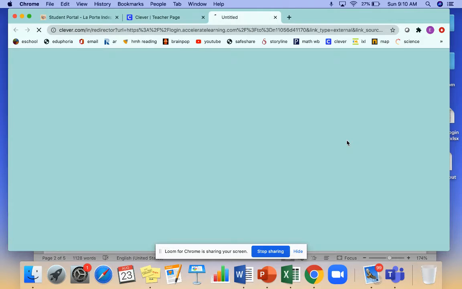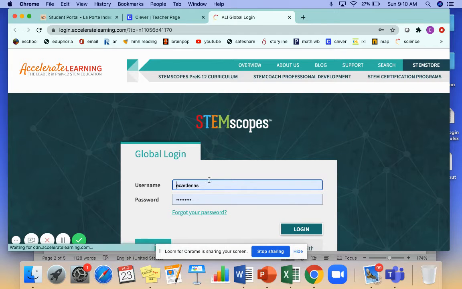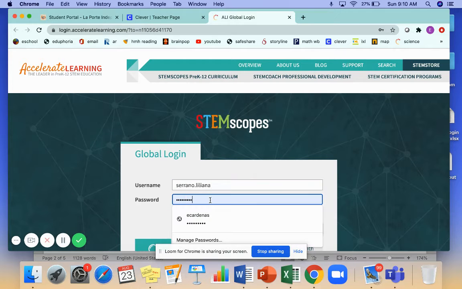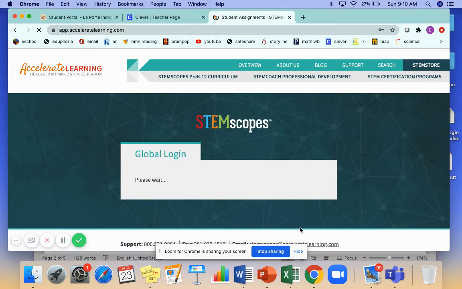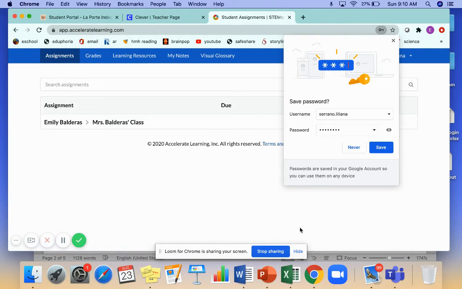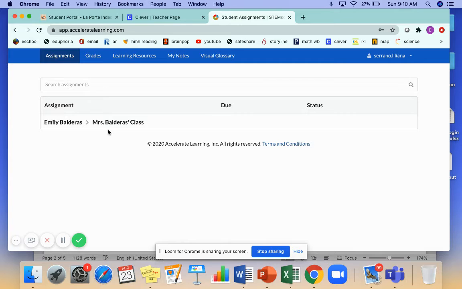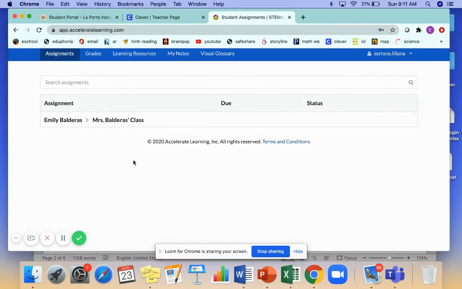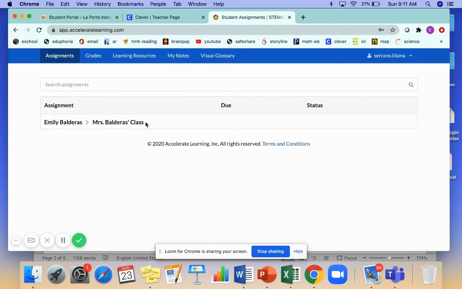Okay, and then science, you're going to click on science, STEM Scopes, and they'll log in. Last name, period, first name, LP, and their lunch number. And that's also on that page I sent y'all last week. Okay, so it's on assignments, and she doesn't have any assignments yet because it pops up on the days that she's supposed to do them. But when you get in here, just make sure that you click on the assignments tab, and all of the assignments will show up that she will need to do for that day.